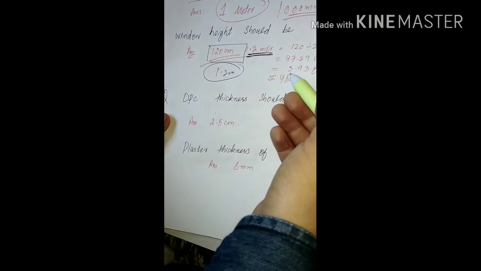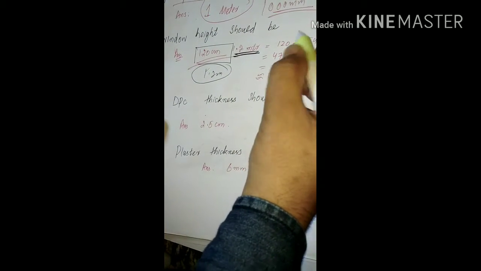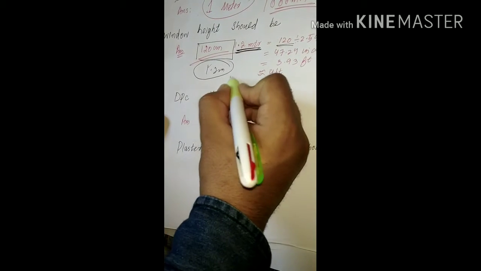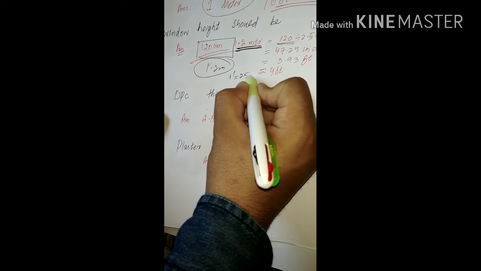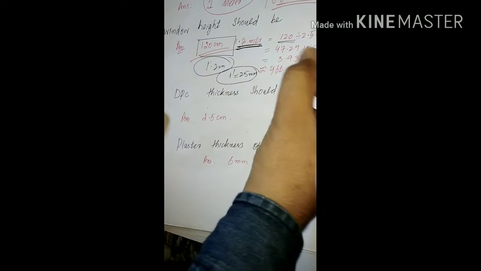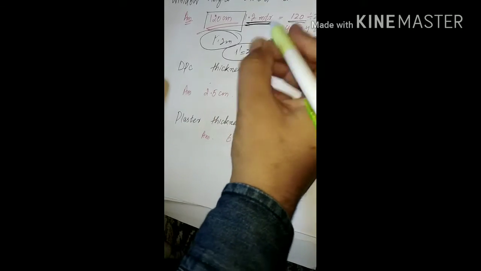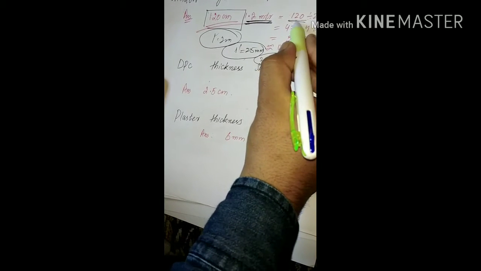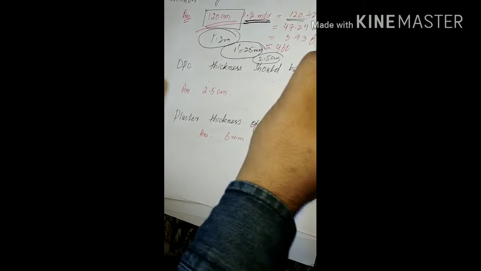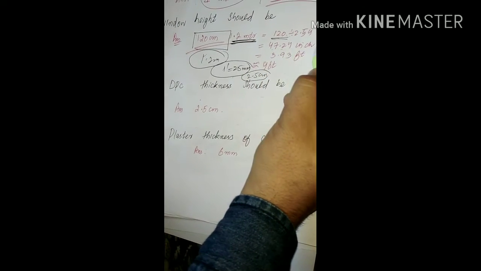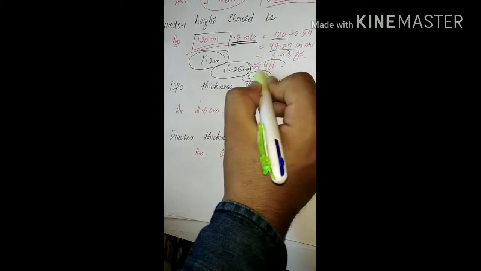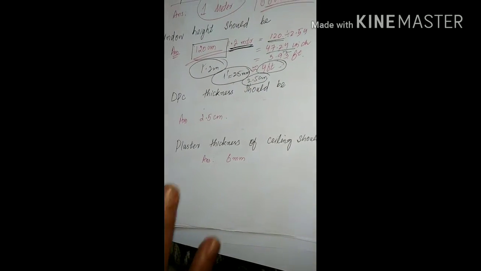If we convert it into feet, 120 centimeter divided by 2.54 centimeter, because 1 inch is 25 mm, that is about 2.5 centimeter. That's 47.24 inches, divided by 12. That gives us 3.93 feet. Approximately 4 feet should be the window height.